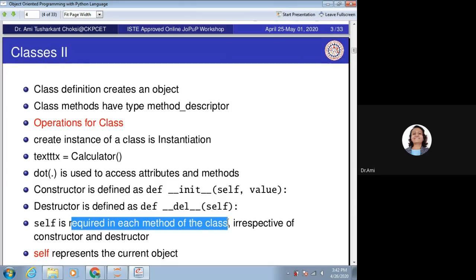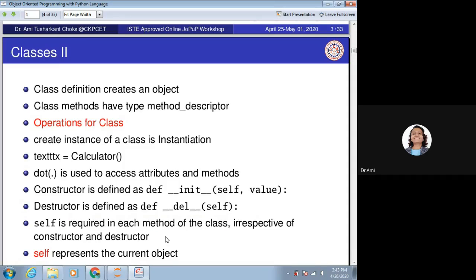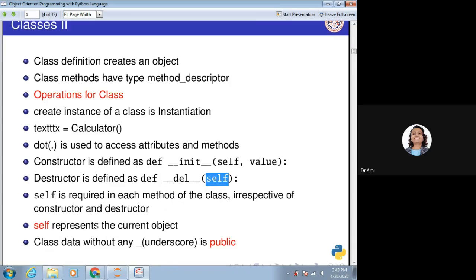But if we want them to be the functions of classes, then we should use self as the first parameter. So whether the constructor or destructor is there or not, we should have self as one parameter. Self represents the current object. In other languages, we can say here it is self.